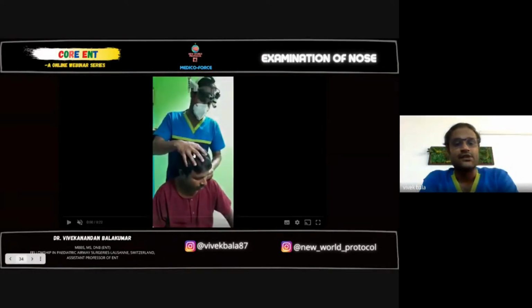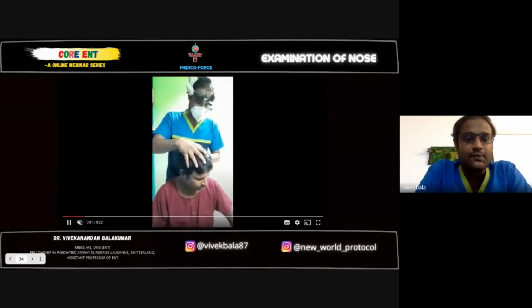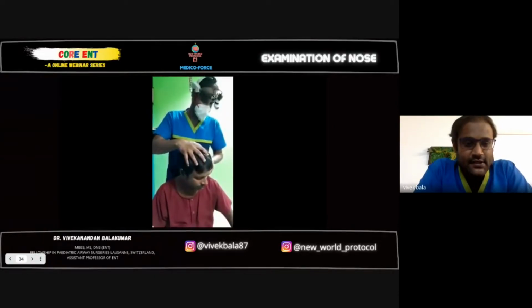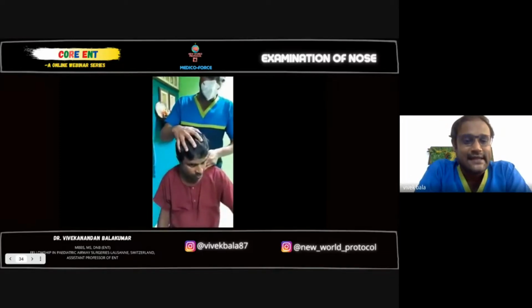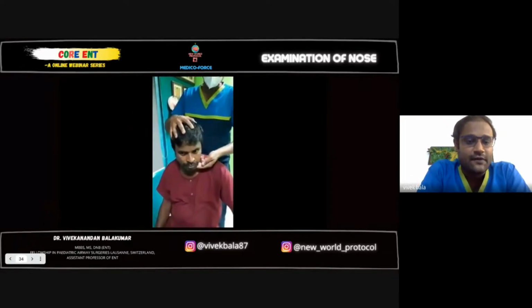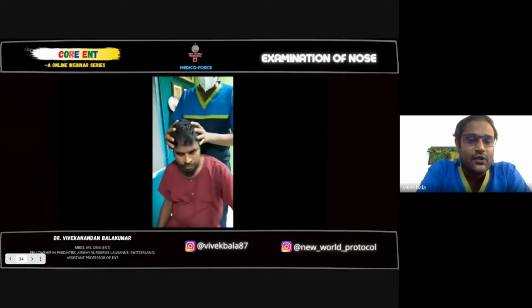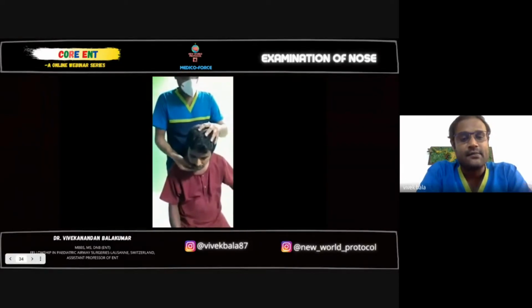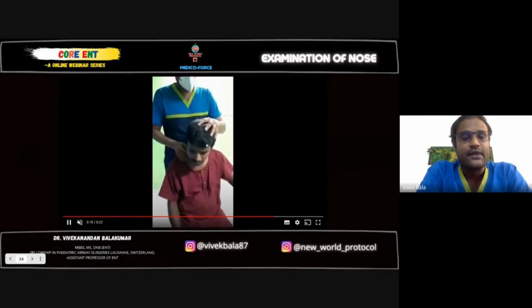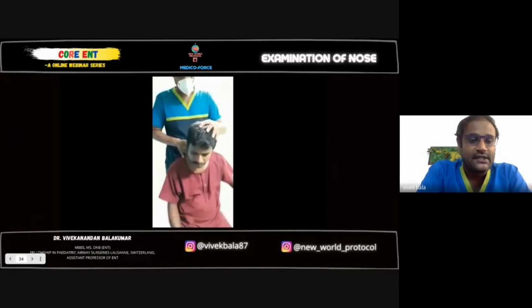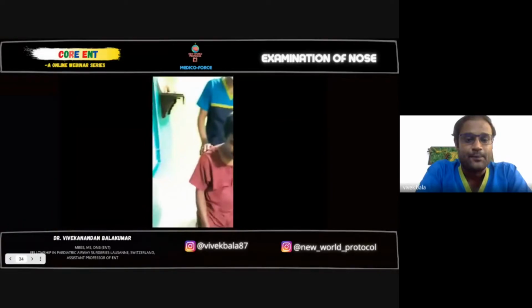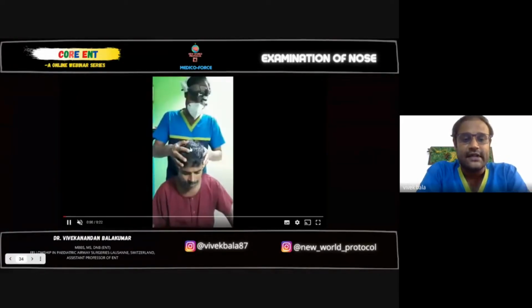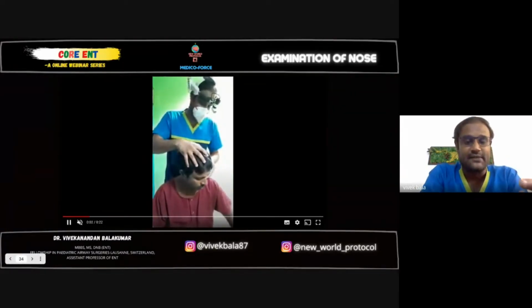This is examination of the neck, where you stand behind the patient's head, flex the neck and turn the head towards the same side, and then with 3 of your fingers palpate for the nodes in the regions I told you, especially the anterior group, the upper, middle and deep jugular group, and the posterior triangle. See, there's a posterior triangle which I'm palpating now. Presence of nodes tells us whether the patient has any infection or any mass lesion.